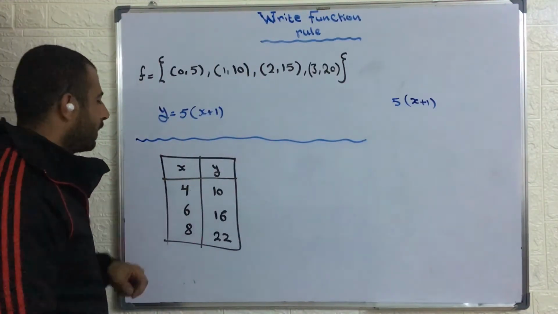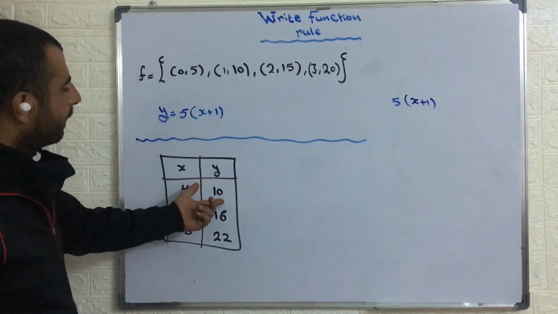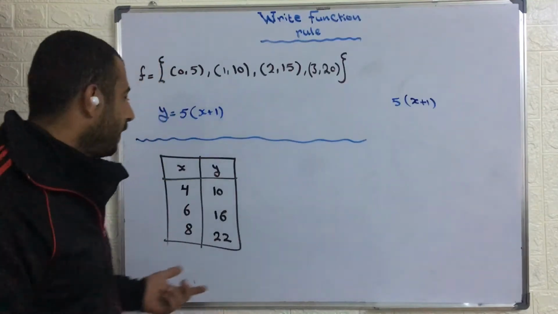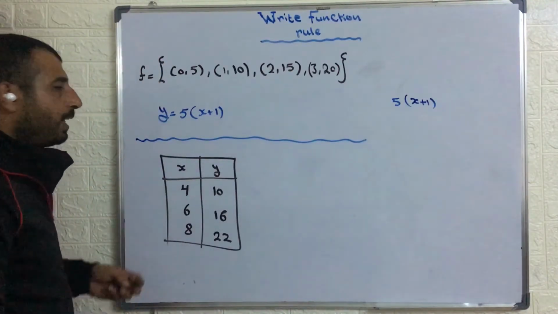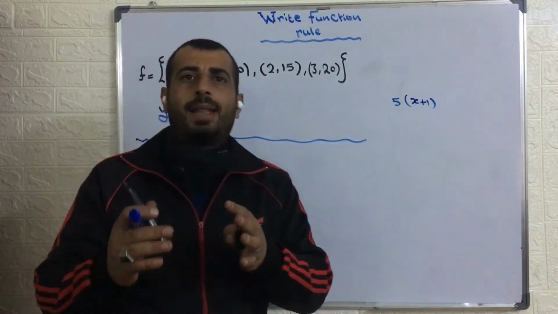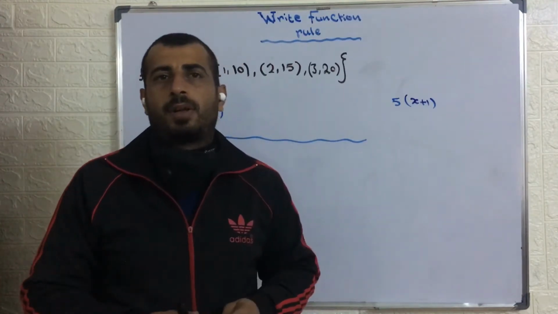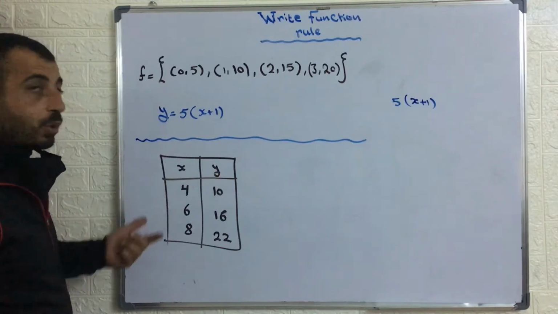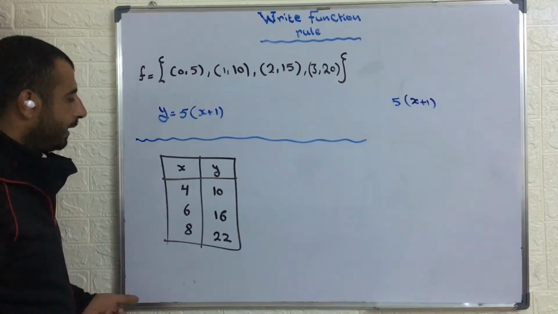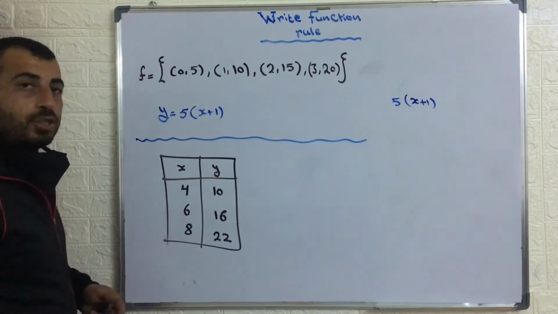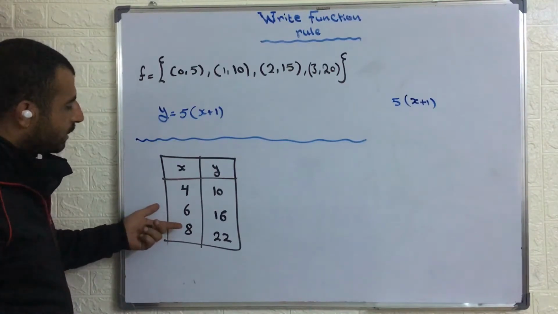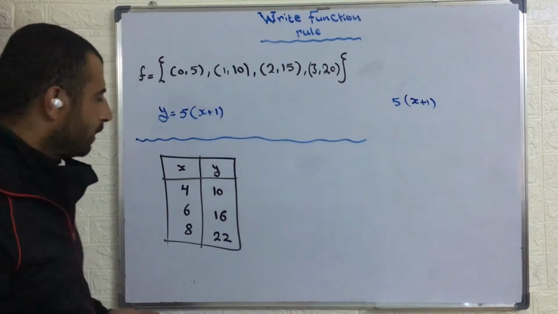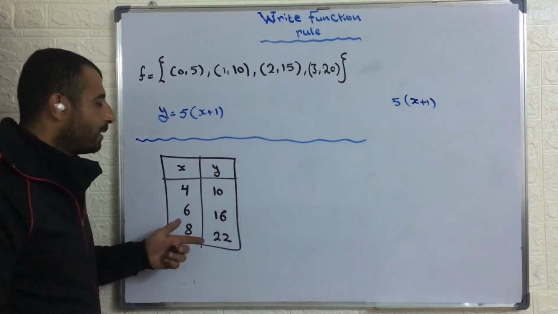I need another thing. Okay, how can I get 10 out of 4? How do I get 10 if I have 4? Let me multiply by something and then add another number. So if I multiply by 2, for example, 2 times 4 which equals 8, then plus 2 which equals 10. Let me check here, 2 times 6 which equals 12, plus 2 is equal to 14. This failed also. Oh, what happens here?